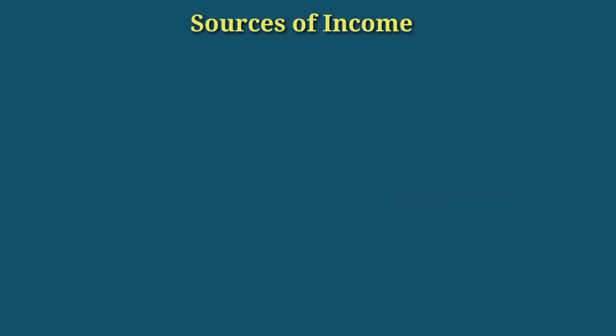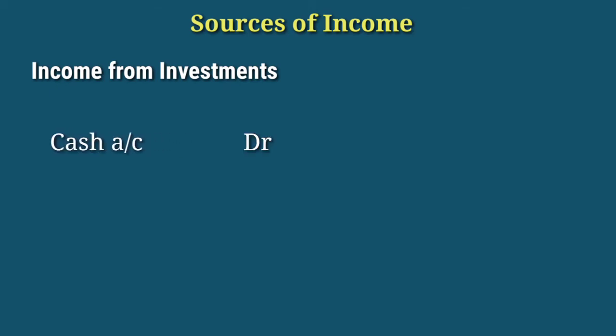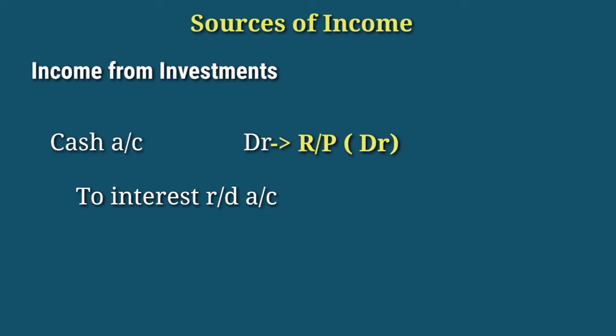Next item is income from investments. It refers to the interest received on the investment, and the interest is calculated on the face value of the investment irrespective of its cost. That means interest on investment we will calculate on the face value of the investment. The journal entry is cash account debit to interest received account. Interest appears on the debit side of the receipt and payment account.